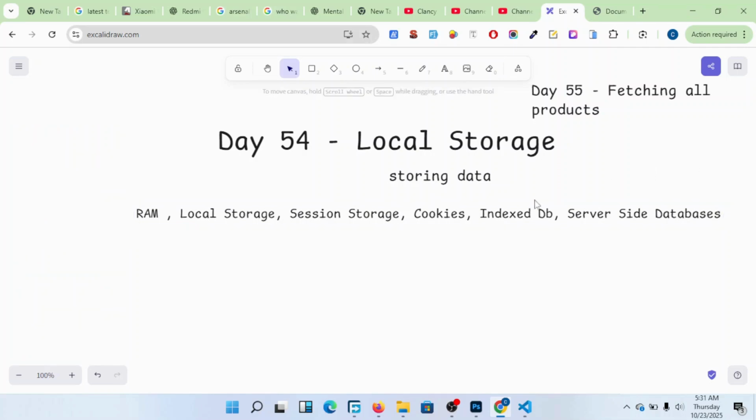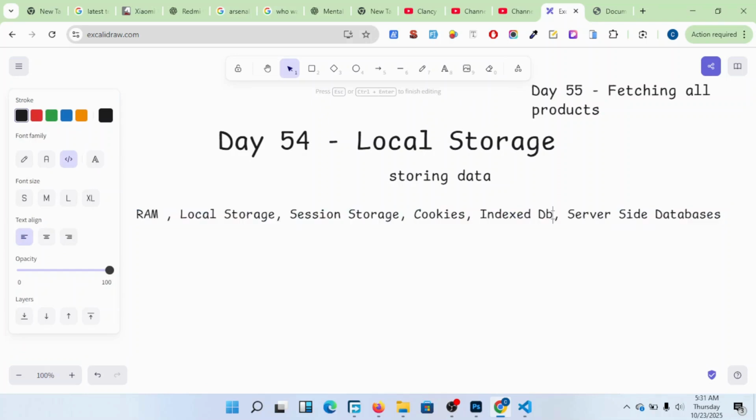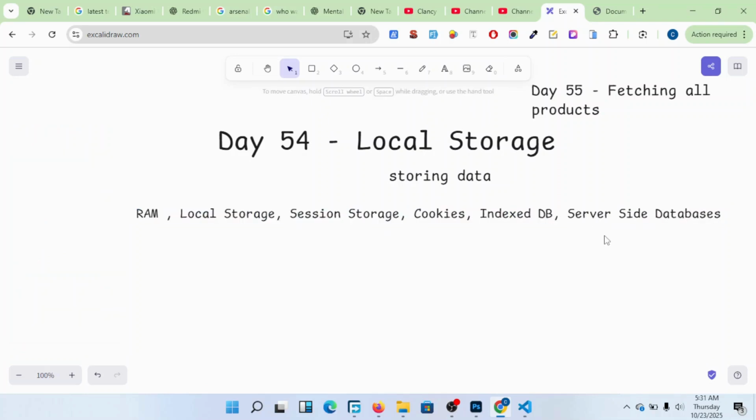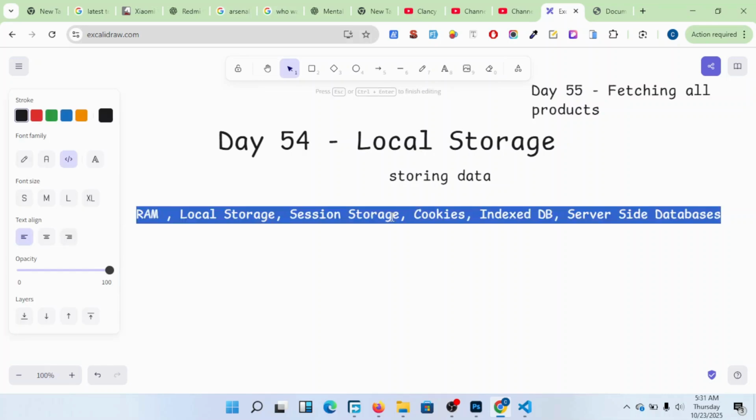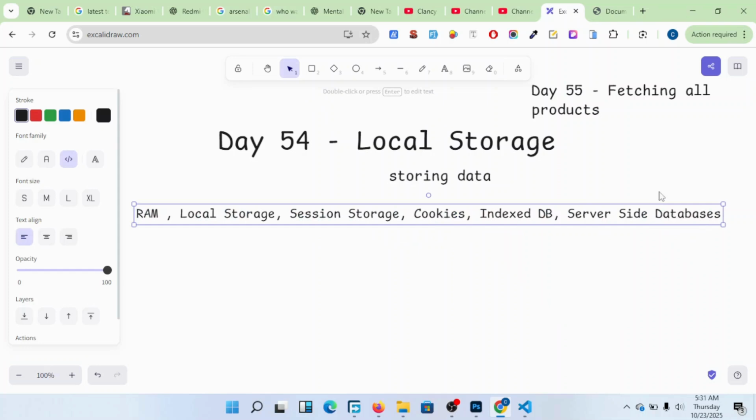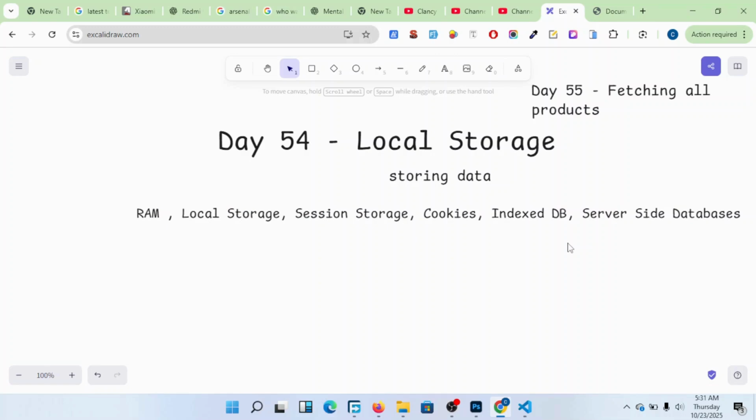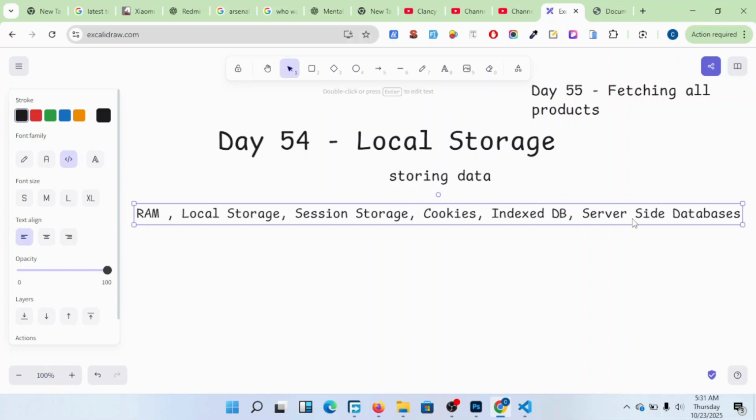In the future when we are introduced to React, we are going to look at session storage, cookies, indexed DB, and server-side databases, where we have, for example, MongoDB, MySQL, and Firebase. Don't worry.